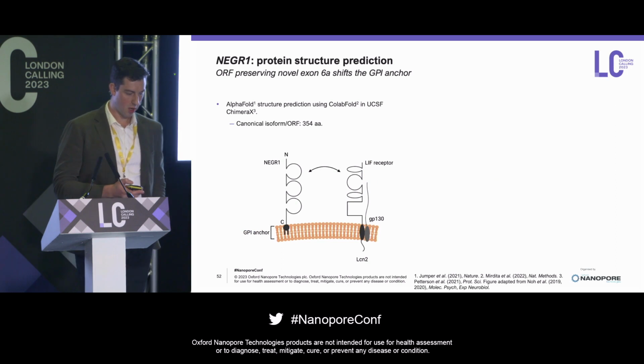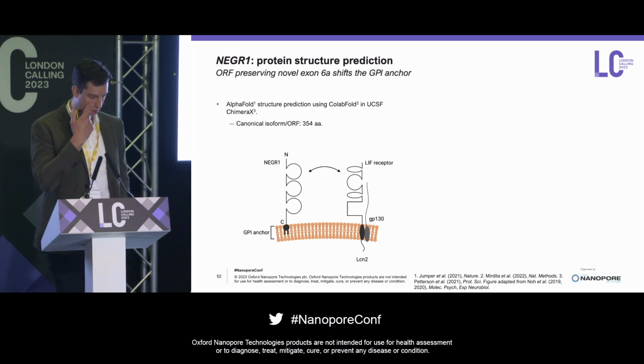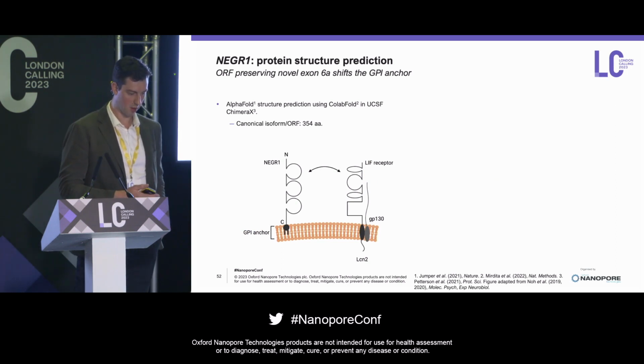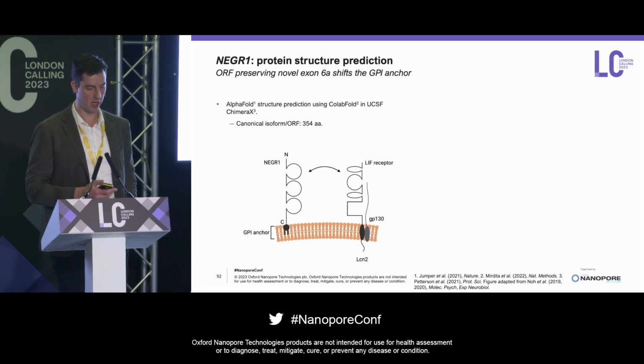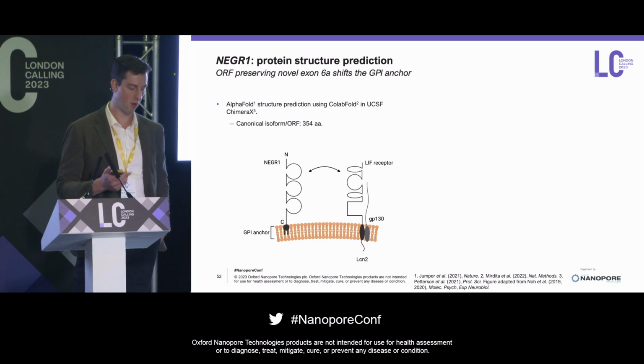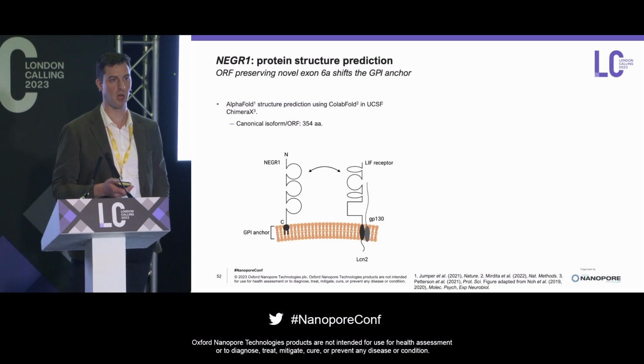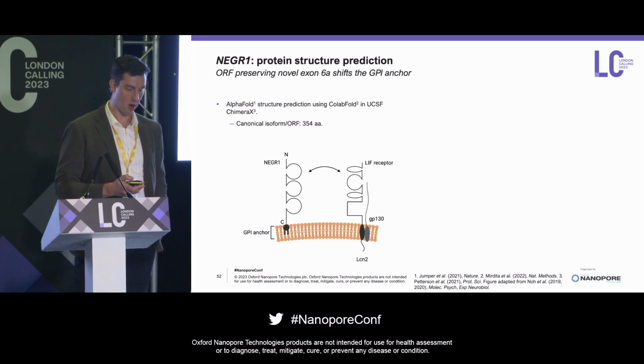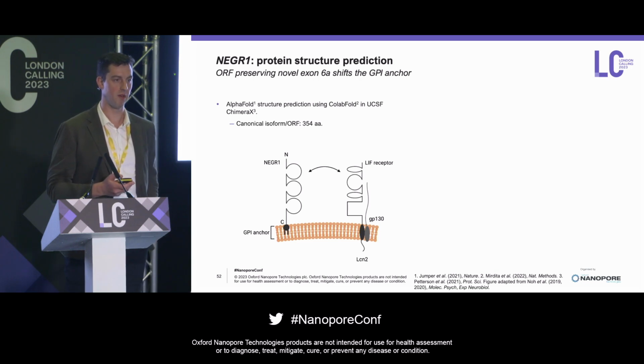So NEGR1 was in a recent study by No et al., I think it was, that showed that NEGR1 is interacting with the leukemia inhibitory factor receptor, which in turn is involved with the control of expression of the cytokine lipocalin-2 involved in hippocampal neurogenesis. And the NEGR1 knockout in mice actually show depressive and anxiety-like behaviors when compared to the wild type.